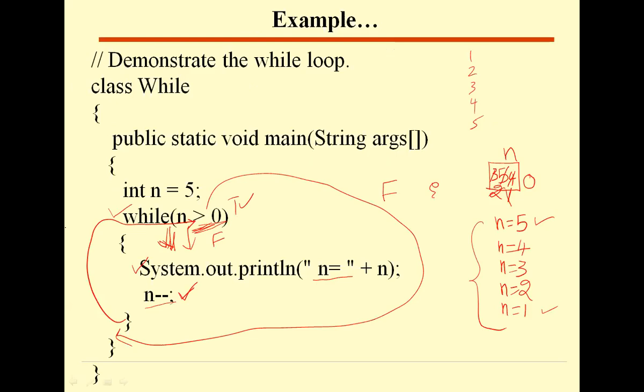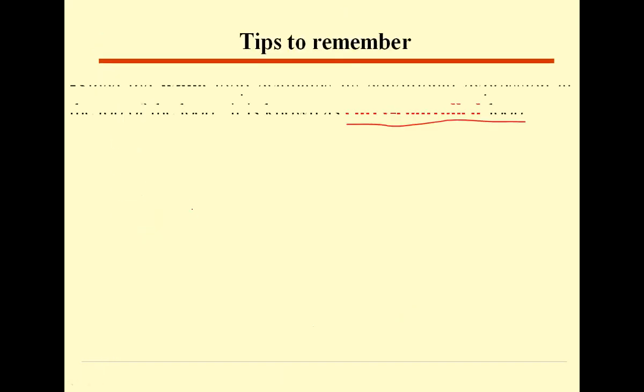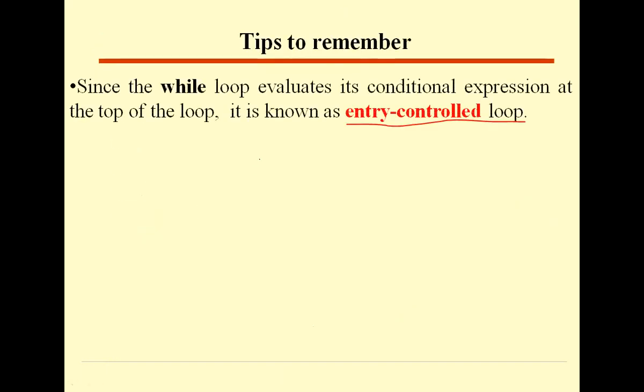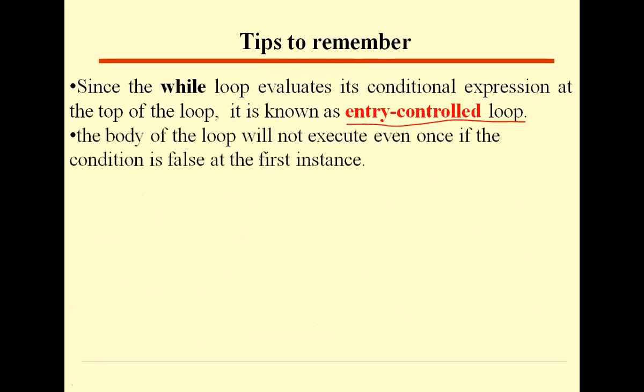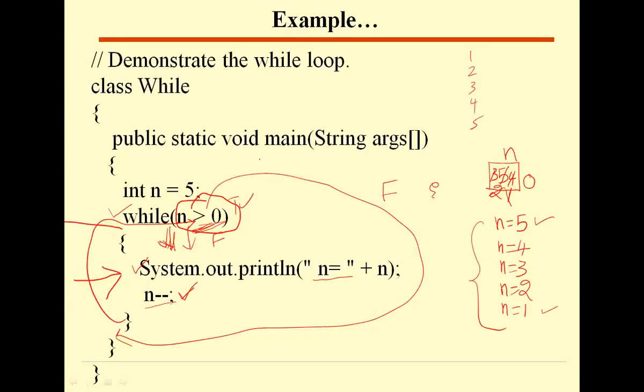Whether to enter the body of the loop or not, you are deciding at the entry level itself. The body of the loop will not execute even once if the condition is false at the first instance.